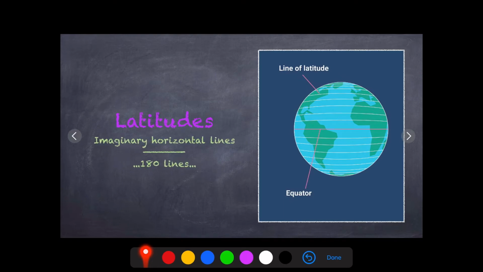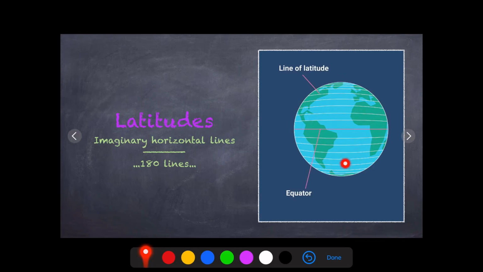So the very first concept which needs to be clear is latitudes. What are latitudes? Latitudes are these horizontal lines, as you can see over here in this image. These are imaginary horizontal lines, which means that these lines are not real on our earth.